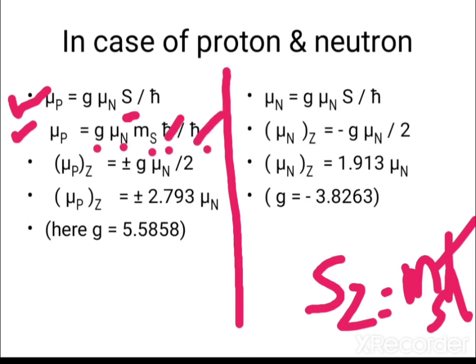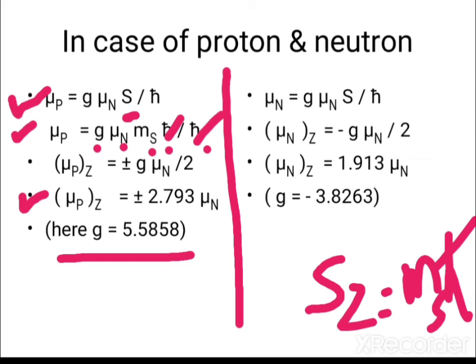So h cross cancels here, and it becomes mu pz equals plus minus g mu n upon 2. Ultimately, putting the value of the g factor here, that's 5.5858, we get plus minus 2.793 mu n.